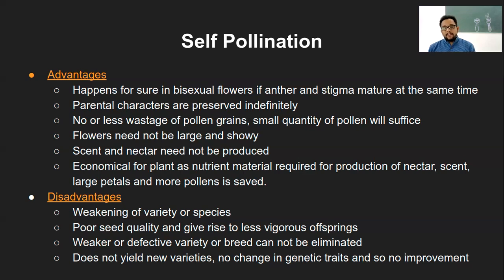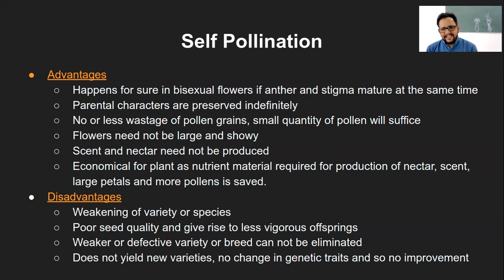Flowers need not be large or showy. In what case do the flowers need to be large and showy? What are the conditions? In which type of pollination, do you think? Cross pollination, because they have to attract insects. Right, insects or birds, whatever they are getting pollinated by, or even if it is happening with the wind, then the flower has to be large enough. If it is a small flower, the wind will just blow away the flower itself. Yeah, the surface area should be more. Correct. So the flowers need not be large or showy, and they need not attract any other pollinating agent.